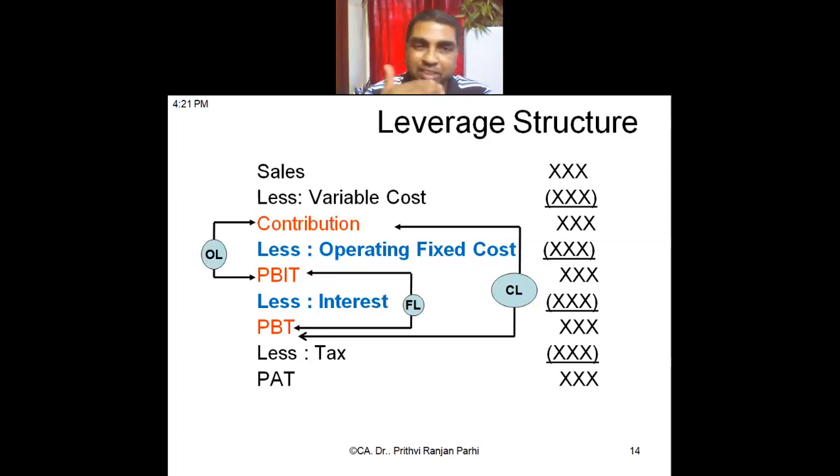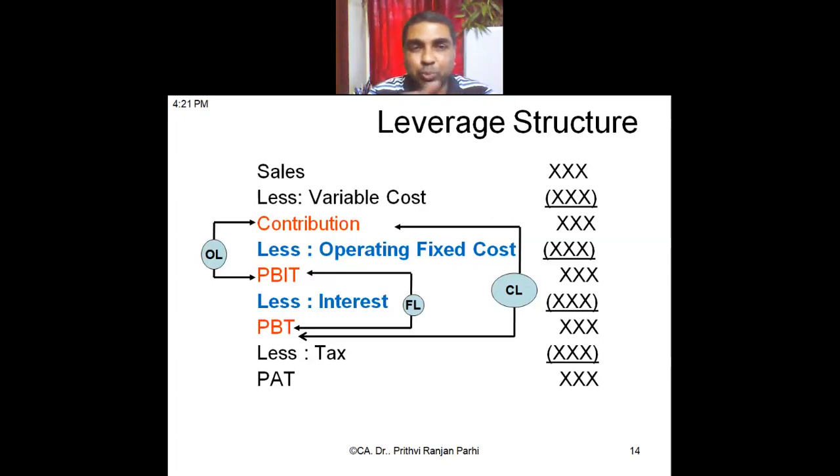Okay. I repeat, sales minus variable cost, you'll be getting contribution. Minus fixed operating cost, you'll be getting PBIT. Minus interest, you'll be getting PBT. Minus tax, you'll be getting PAT. Okay. Is it clear? Yes, sir.